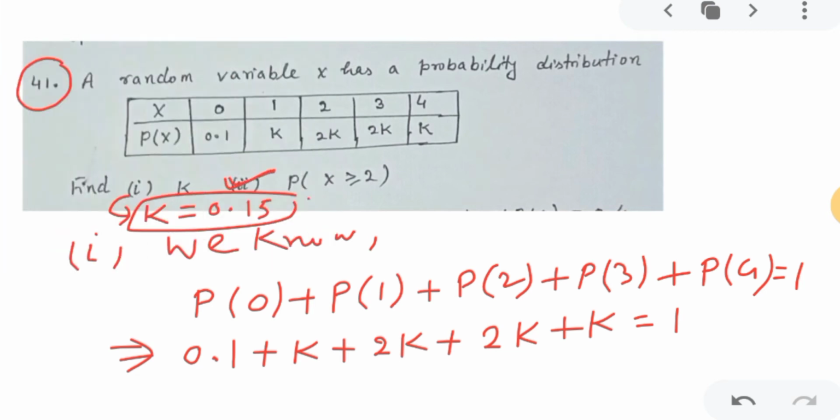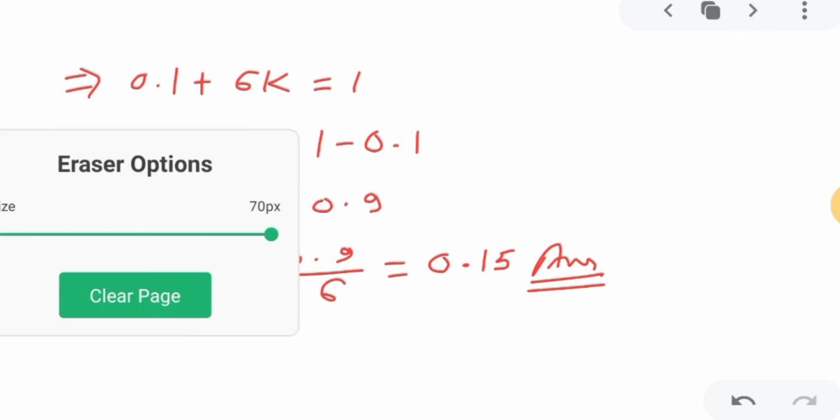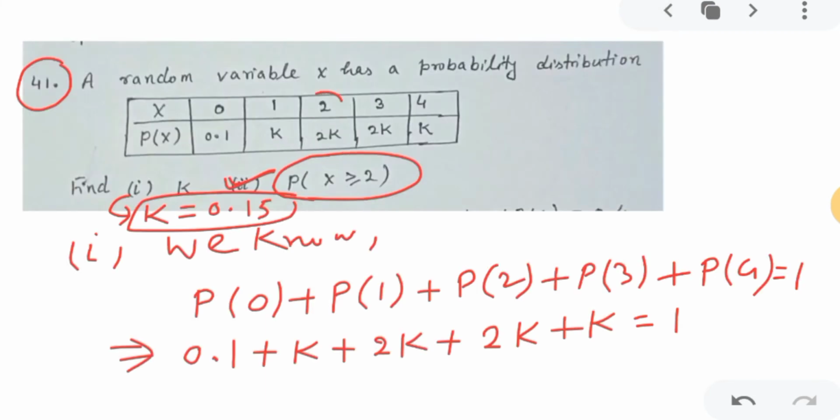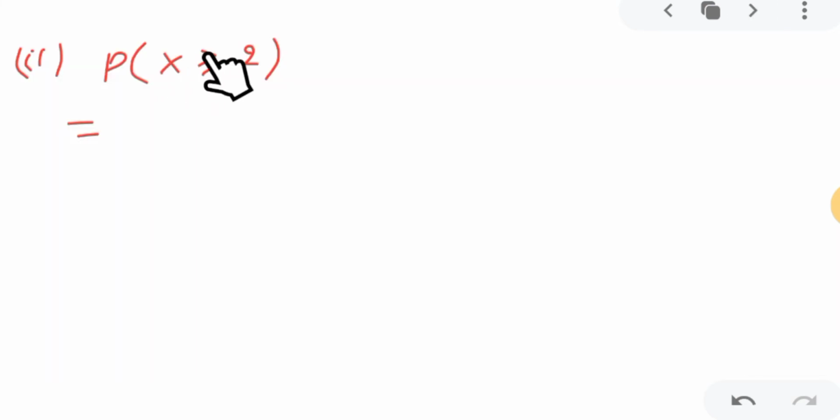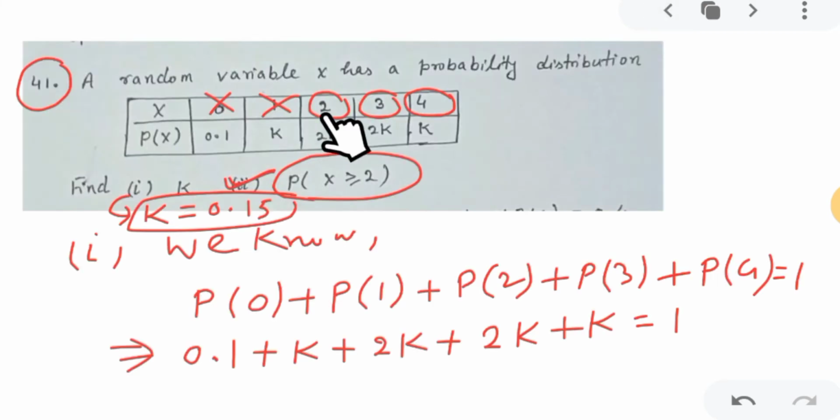We have to find probability when x is greater than or equal to 2. So I will erase this space, okay? So second part is we have to find probability of x greater than or equal to 2. Greater than or equal to 2 means x will be either 2 or greater than 2. So what is the possibility? Either 2, x value can be 2, x value can be 3, x value can be 4, correct? 0 is not possible because 0 is less than 2, 1 is less than 2. So x value will be either 2, 3, 4. 0, 1 will not be included, correct?